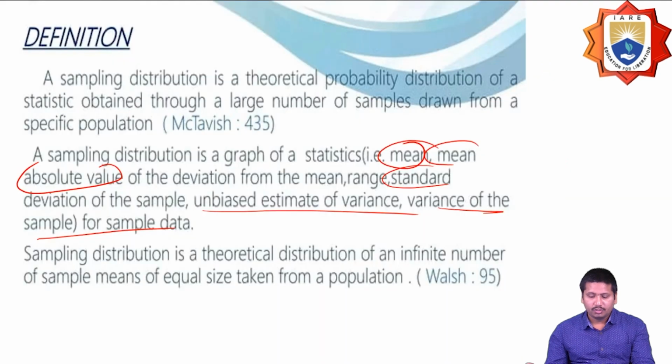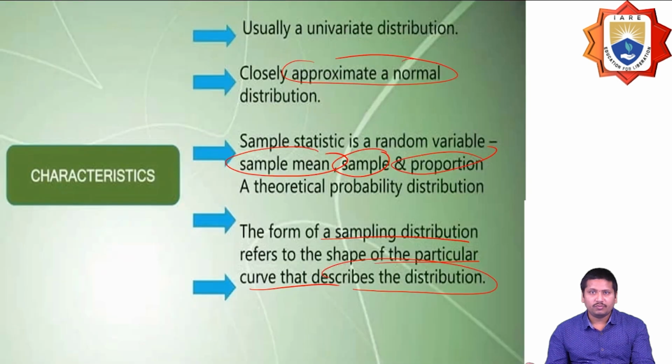The exact definition is that a sampling distribution is a theoretical property of the statistic, obtained through a large number of samples drawn from a specific population. Or it is a theoretical distribution of an infinite number of samples of equal size drawn from the population. The main characteristic is that it is a univariate distribution, closely approximating the normal distribution.